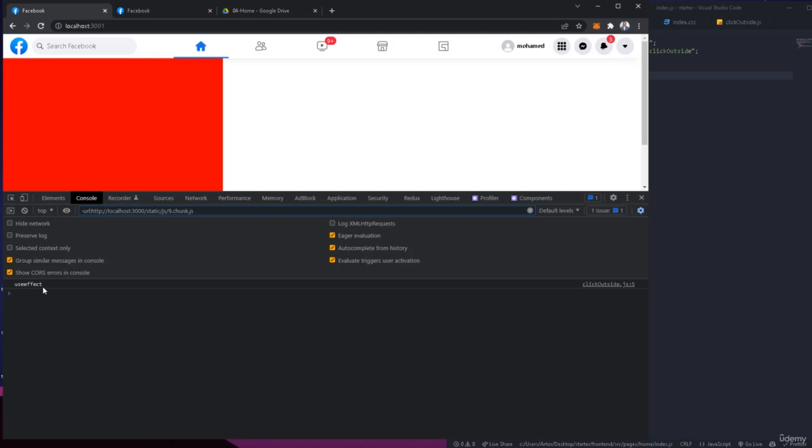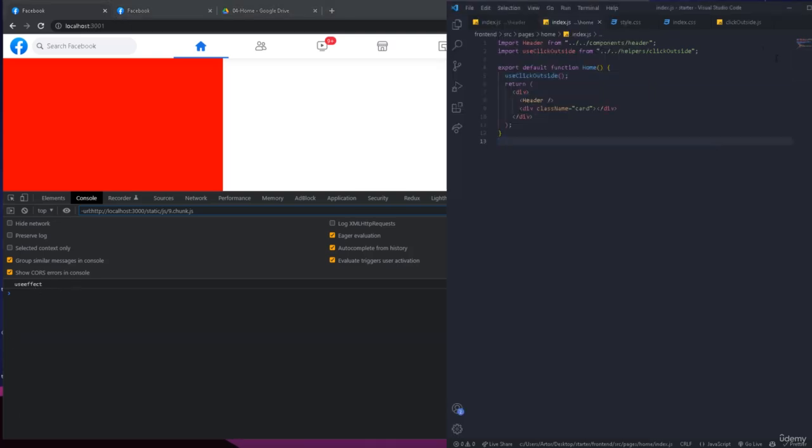If we go back right here and open the console, let me refresh, you're going to see the function runs and this console.log useEffect that we have right here, okay? So this is normally how it works. When the page loads, the component loads, or the function runs, it's going to run everything inside this, okay? But there is another twist to it, which is that you can add dependencies. For example, we can have a variable, let's call it a, and it's going to equal 0.